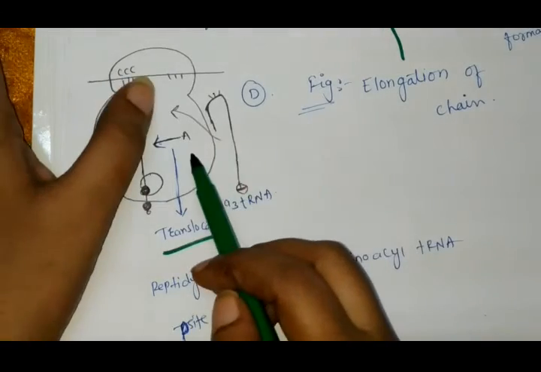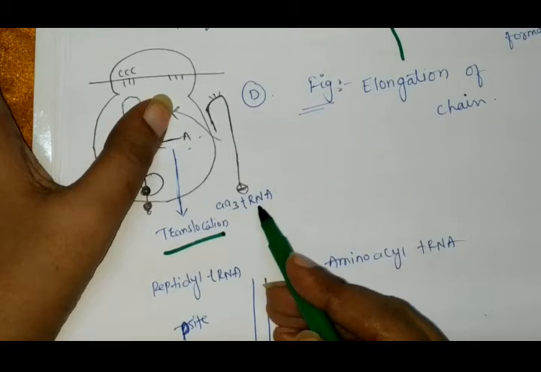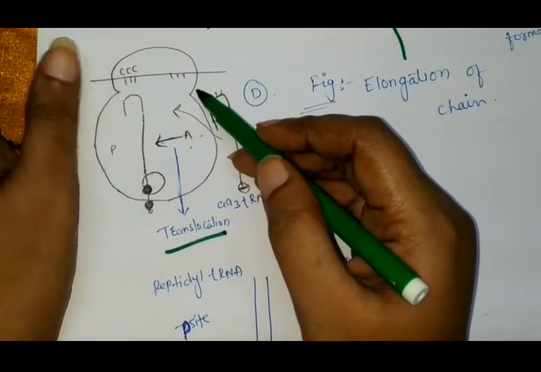And at this empty space of the amino acid tRNA site, the new amino acid tRNA comes and gets attached to the codon.